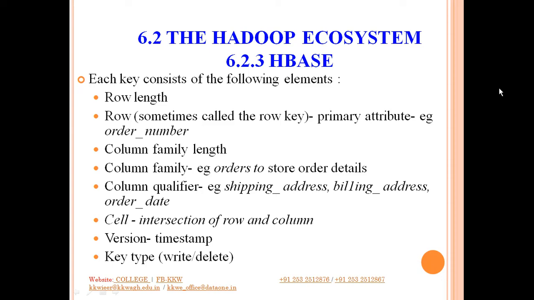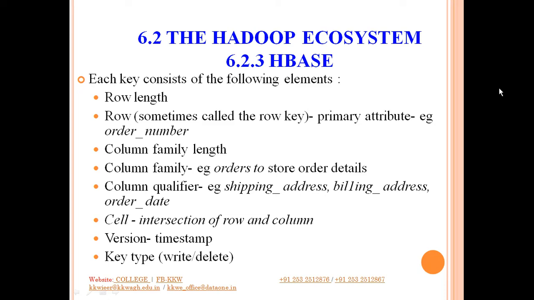Then you have column family length, column family, and column qualifier. I have taken these names together because they are related in some way. Let us take the same example of a customer orders database. In general, orders refers to the column family. Now this order itself may have your shipping address, your billing address, your order date, your order amount, and so forth.